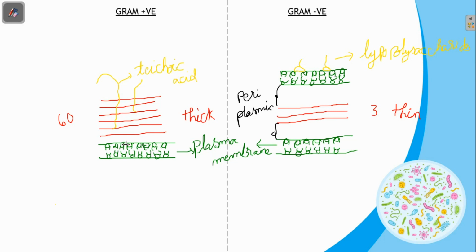Some of the teichoic acid molecules are connected to the plasma membrane. These molecules we can call lipoteichoic acid molecules. So, these are the major differences between the cell wall structures of gram-positive and gram-negative bacteria.